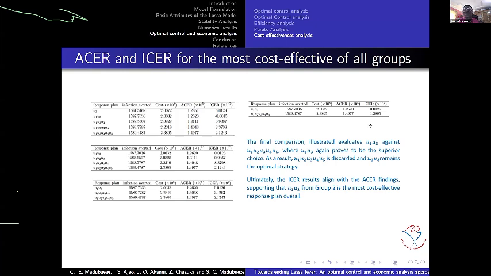Now, vector control has to do with the use of traps to reduce the rat population in the environment. So we can see that U1 and U3 happens to be the most cost effective. Looking at the most effective in all the groups, we can see that it also satisfies the results we have in our pattern analysis and in the efficiency analysis.